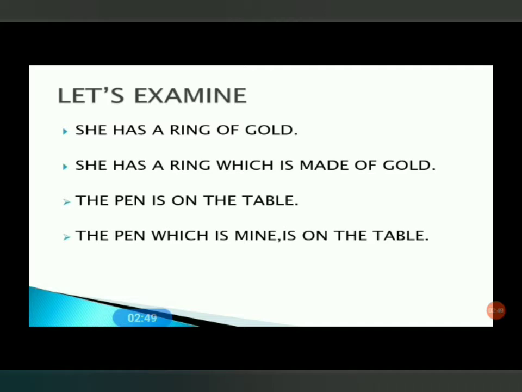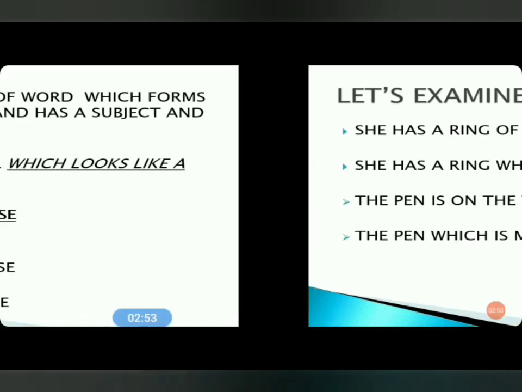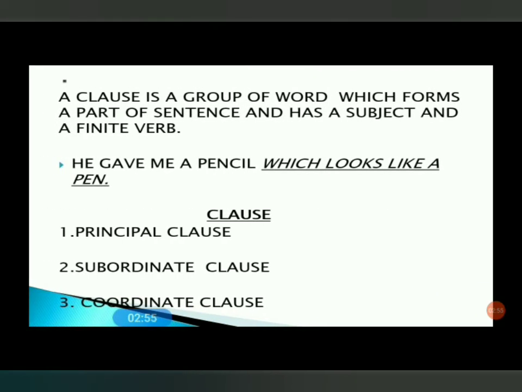So we can say which is mine is a clause. So it is clear from the last examples: a clause is a group of words which forms a part of a sentence and has a subject and a finite verb, while a phrase is also a group of words but does not contain a subject and its predicate.